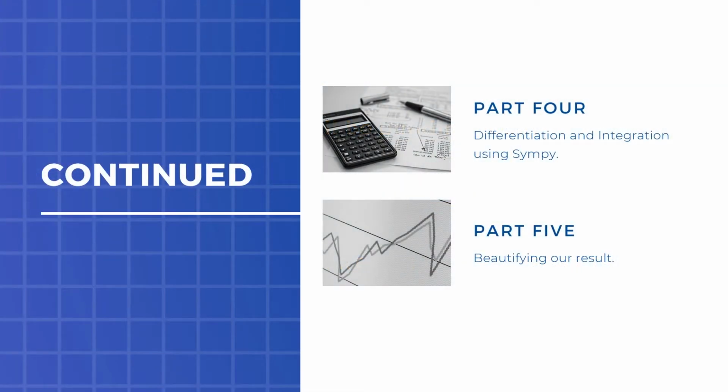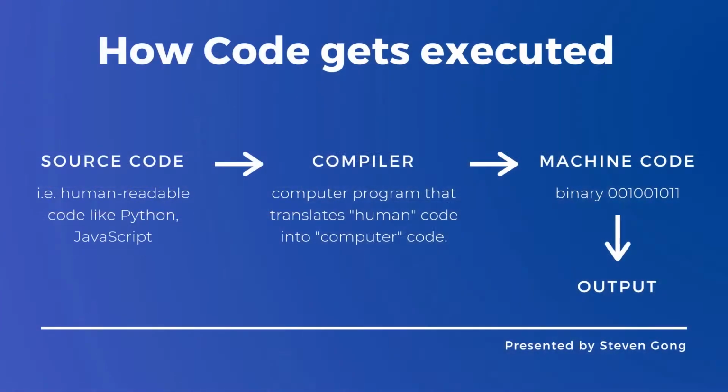And then we're going to be differentiating and integrating using SymPy, which is a Python library. So it's going to be partly coded because we're going to use code that other people have already written and incorporate it into our code. So it's much simpler. And then in part 5, I'm going to show you something called LaTeX, which will beautify the output. If you're a beginner, some of the things I said might sound unfamiliar. That's okay. We're going to explain these concepts now.